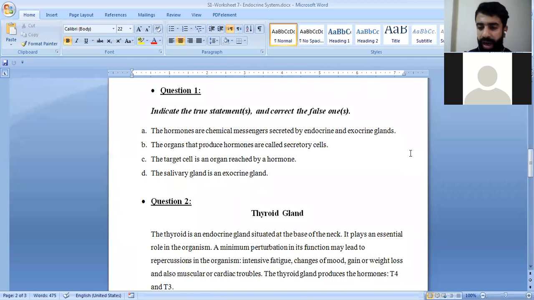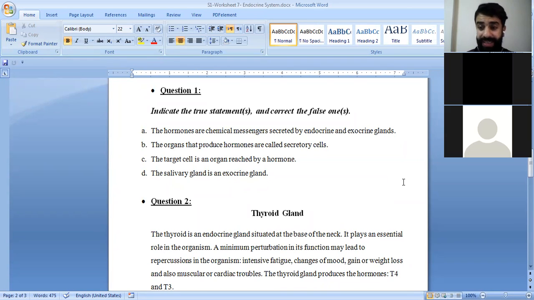Let's see, Ahmad Farhat. Ahmad Farhat, what do you think about this? Target cell is an organ that is reached by the hormone. So the hormone moves toward the cell. This cell is called the target cell. This is true. Thank you.